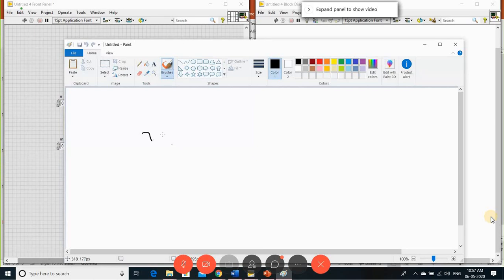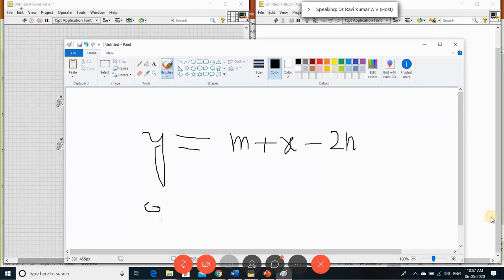Let's say y is equal to m plus x. So x is your global variable. Then minus 2n. First one I've taken as an example, and in the same way I have one more global variable, output. Global output I've just taken as that. I give it as m plus n.